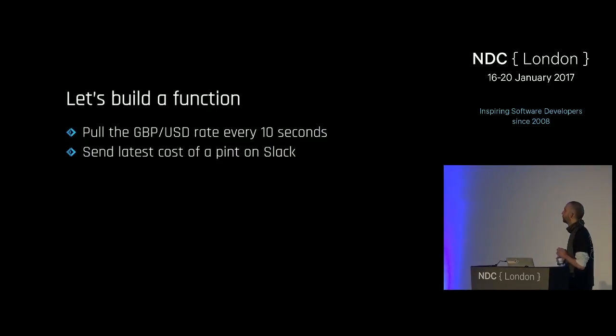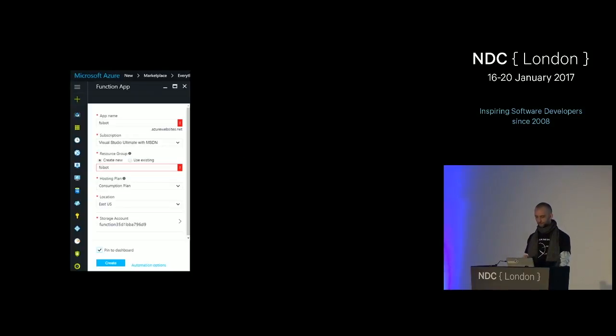So the function app I'm going to build is going to do really two things. I will want to get an update on the current exchange rate between the pound and the US dollar every 10 seconds. And every time it changes, I want to be notified of this on Slack, so that Slack will tell me currently my beer costs this. So that's what we're going to build.